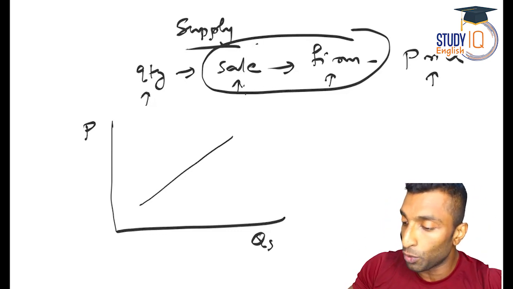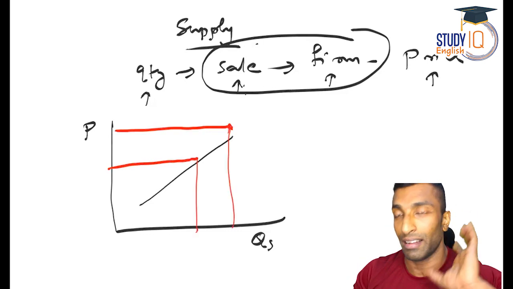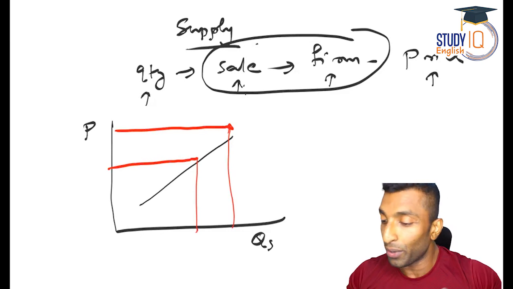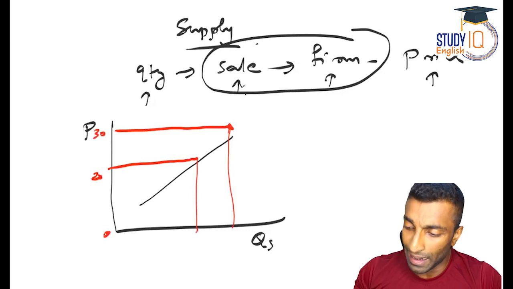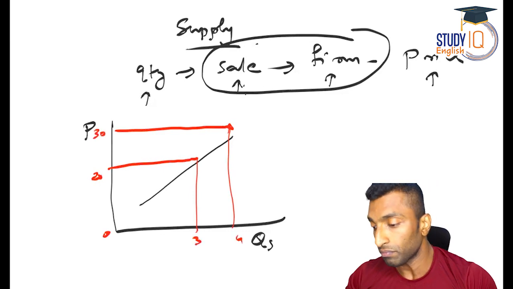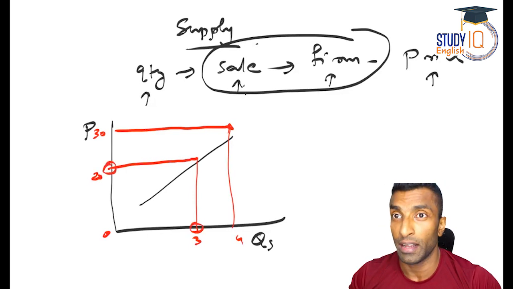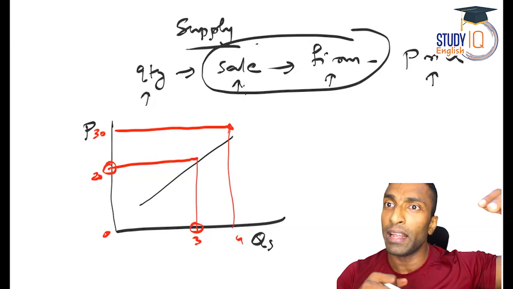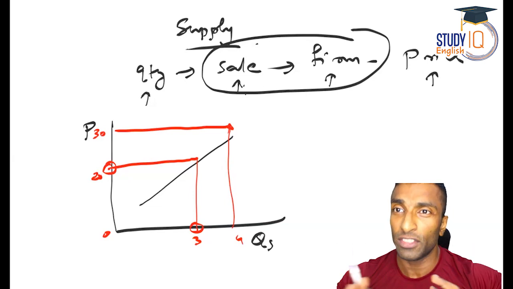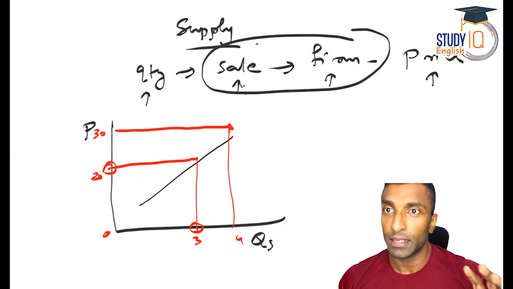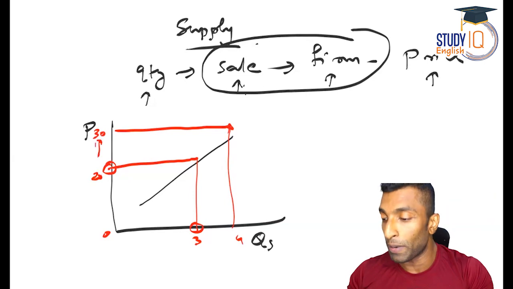I'll just show you. Let's take 2 points here, this one and this one. I did not get it correct, but okay, let me mark it as, let's say 20 and 30. This is 0, and let's say 3, 4. So guys, at 20, you can see supply is 3. Means if market price is 20, I have a firm, I will be supplying 3 lots of something, right? So my supply is 3 now. But if the price is increased to 30, then I am willing to supply more, 4.